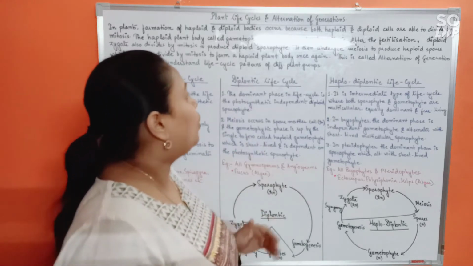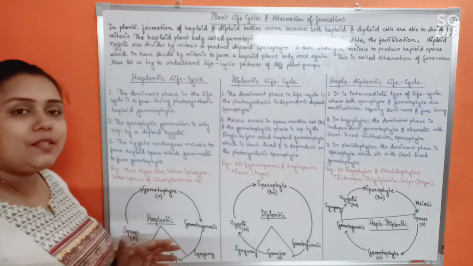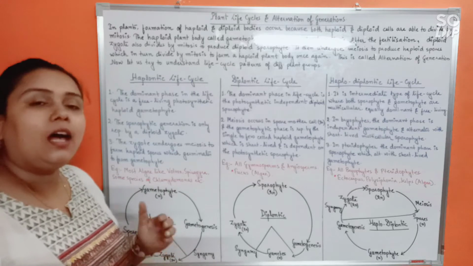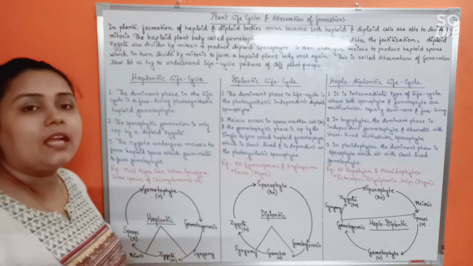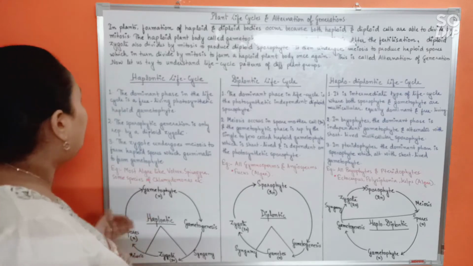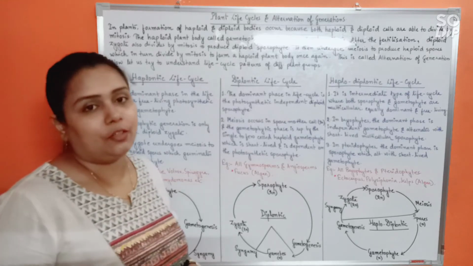So this is called alternation of generation. All right. This gametophytic phase followed by sporophytic phase, again back to gametophytic phase. This is called alternation of generation. All right. Now let us try to understand life cycle patterns of different plant groups.